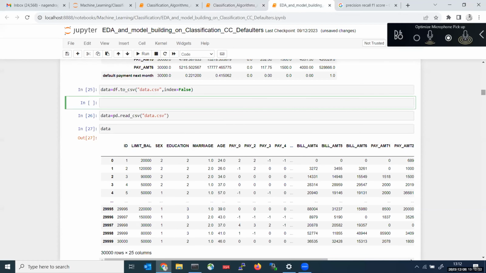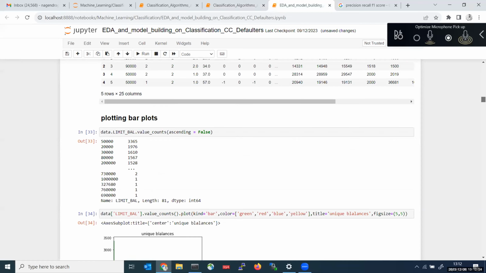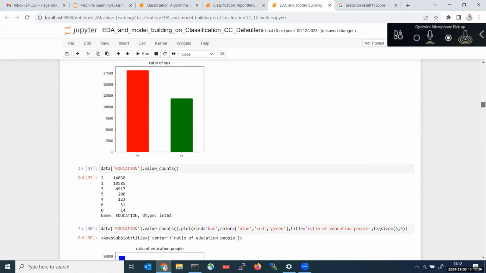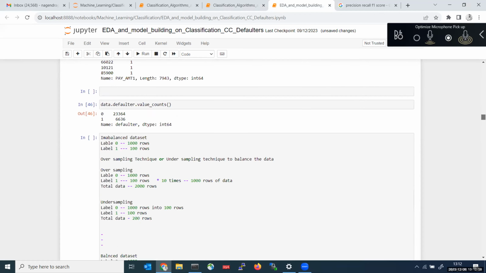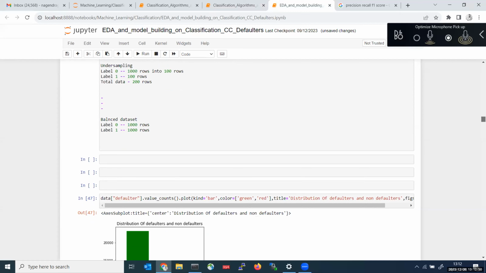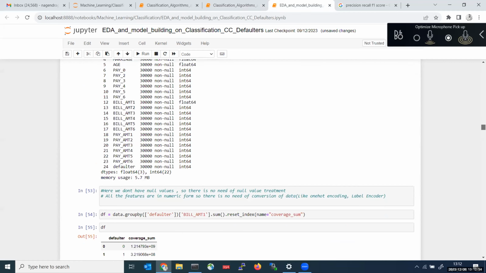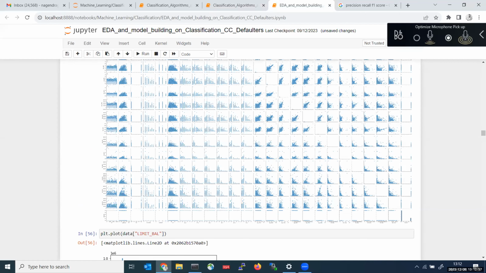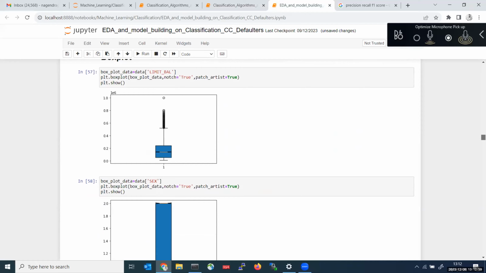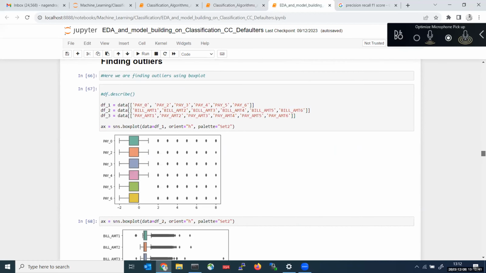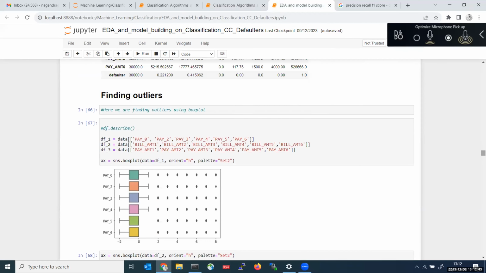Here I have applied multiple steps. Just go through each and every line of code. I did some basic EDA: finding and filling null values, scatter plotting and box plotting. After that, I was able to find some outliers. See, all these are outliers.